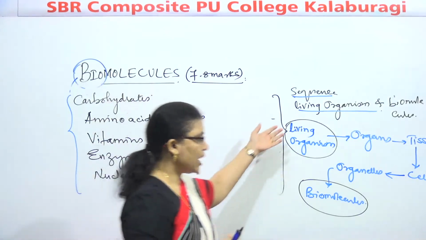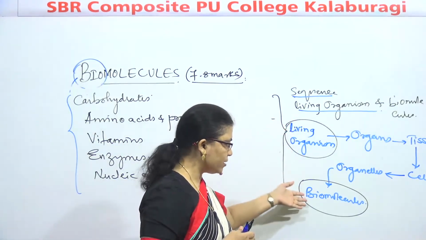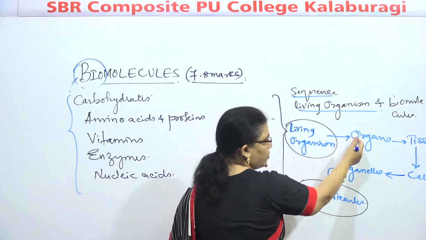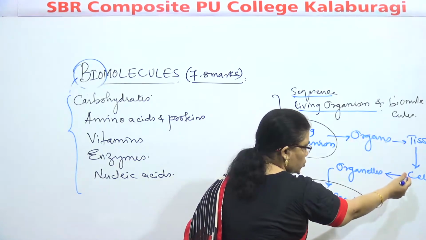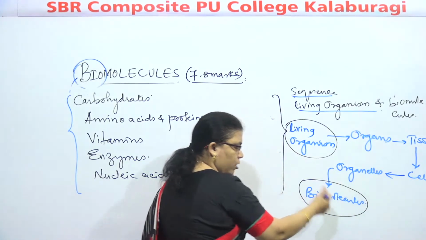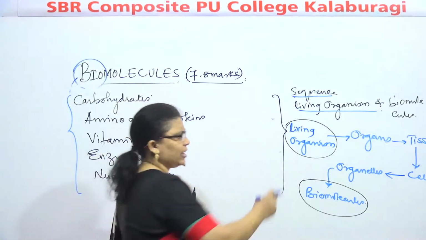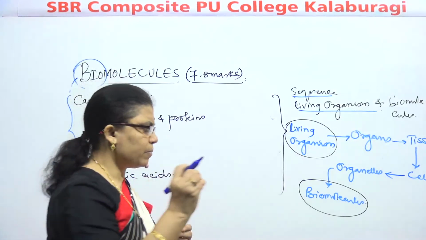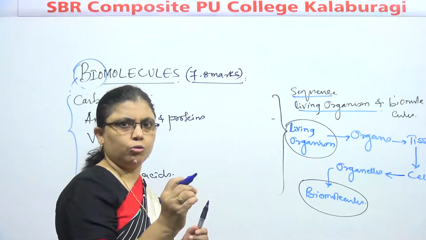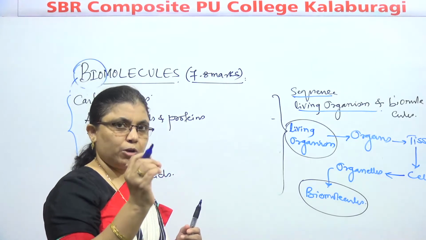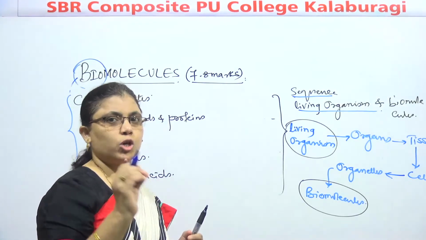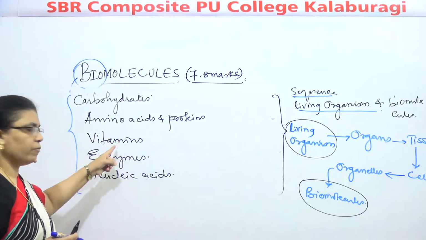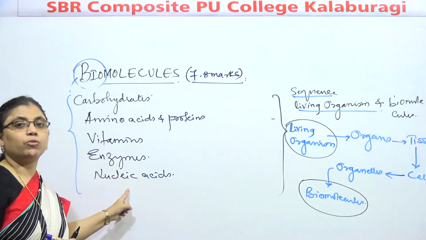That means that they are having the sequence between living organism and biomolecule. What sequence they are having? Living organism to organ, organ to tissues, tissues to cell, cell to organelles, organelles to biomolecule. This cycle is very important. So it means that living organisms are related with the biomolecule. And some of the examples of the biomolecule, let us take what they have mentioned in our syllabus, like carbohydrate, amino acid and proteins, vitamins, enzymes, and nucleic acid.